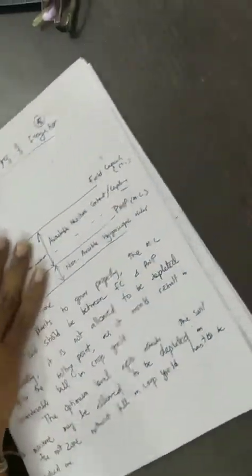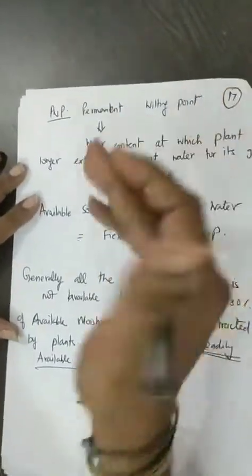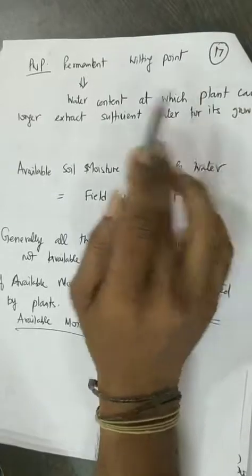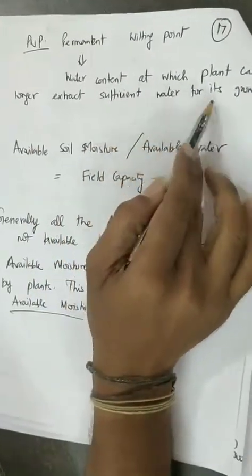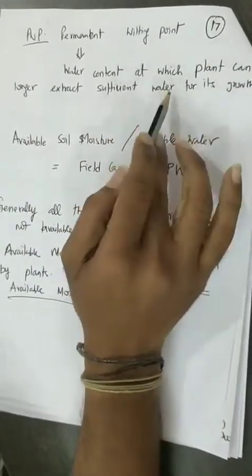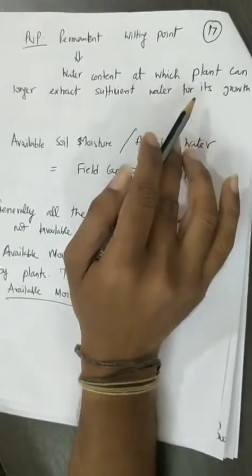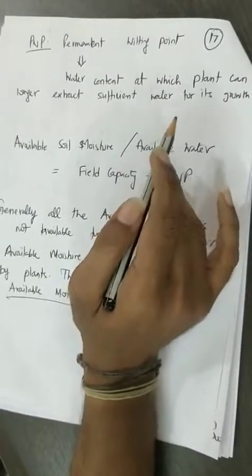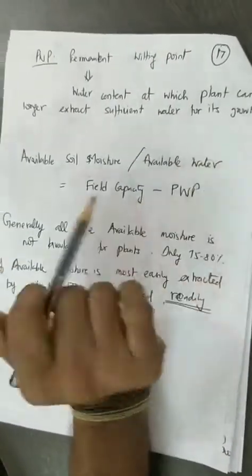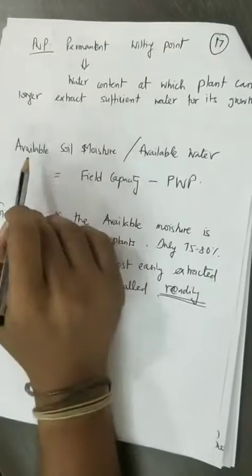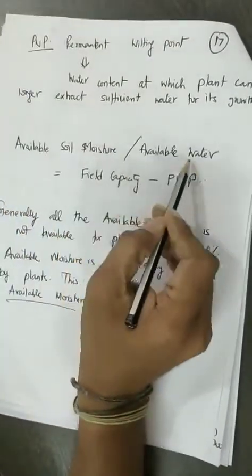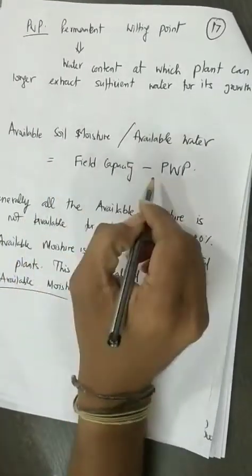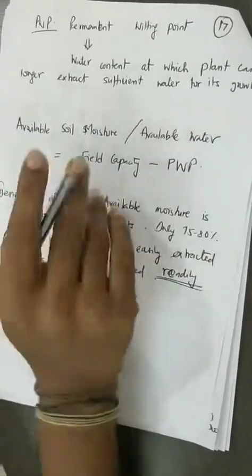So this is field capacity. Now coming to the permanent wilting point, it is the water content at which plants can no longer extract sufficient water for their growth. So at permanent wilting point also there is some amount of water in the soil pores, but the plants cannot extract that water for their growth. So the available soil moisture, or the water available for the growth of the plant, is nothing but field capacity minus permanent wilting point.